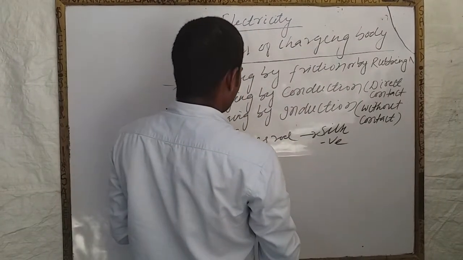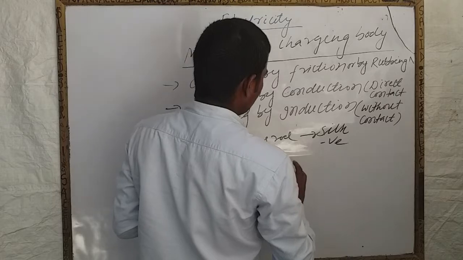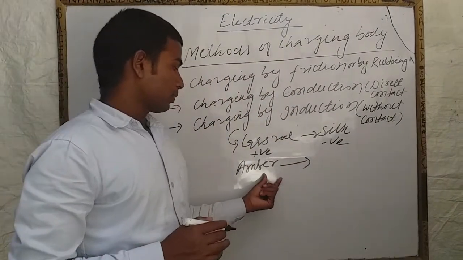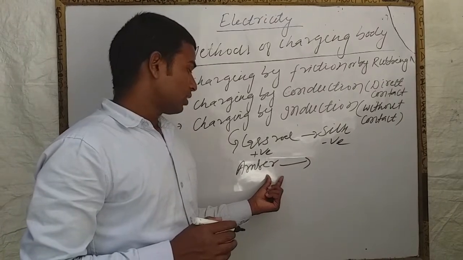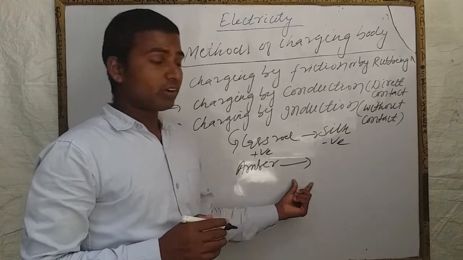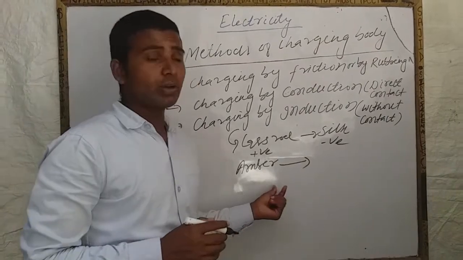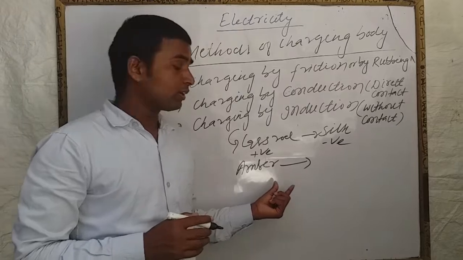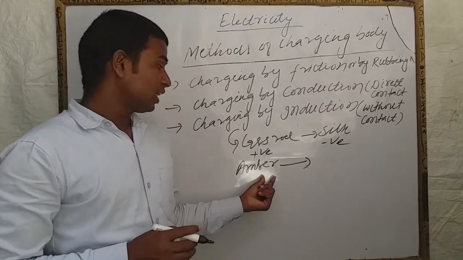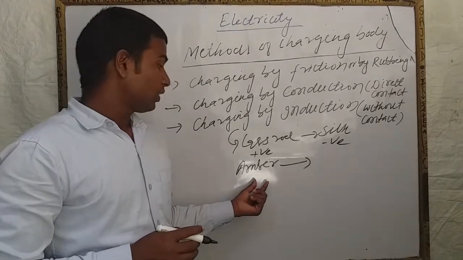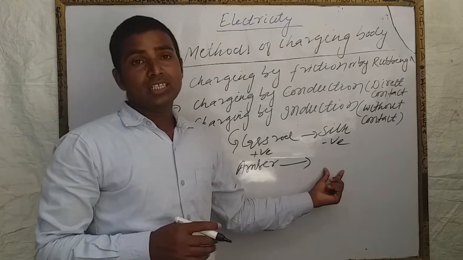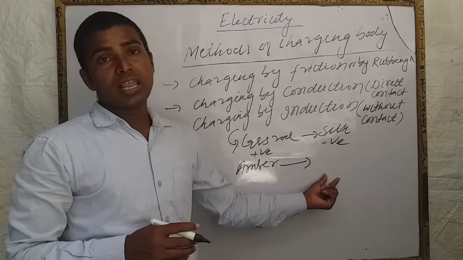In the same way, amber. Amber is a substance obtained from trees like the pine tree. It is a yellow resinous substance, or a hardened sap of a tree. Electric charge was first of all discovered by the Greek philosopher Thales, who accidentally discovered electric charge. When he rubbed amber with wool, the amber started attracting tiny papers and dry leaves.